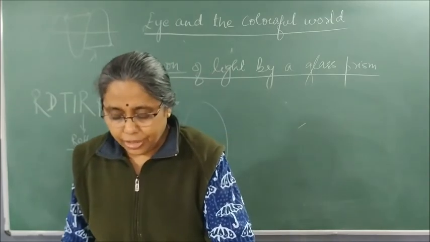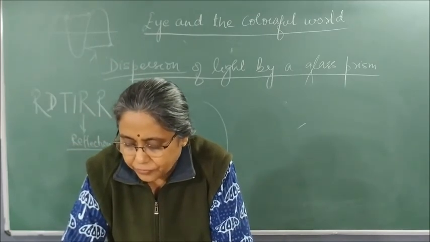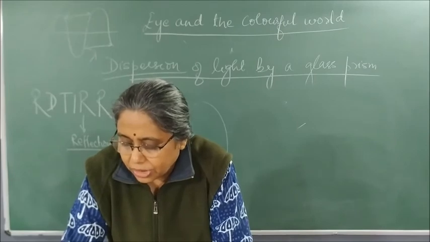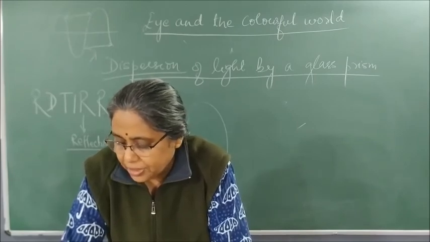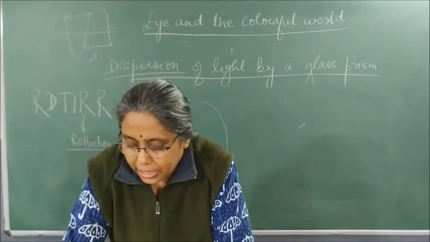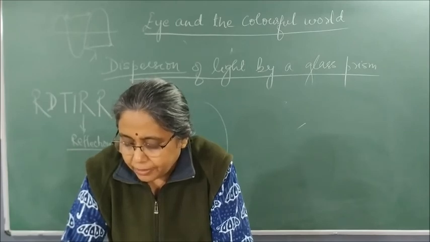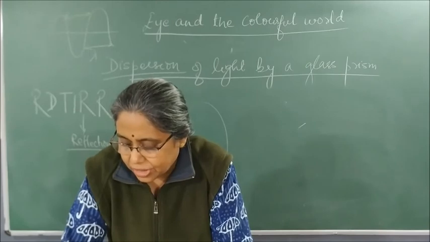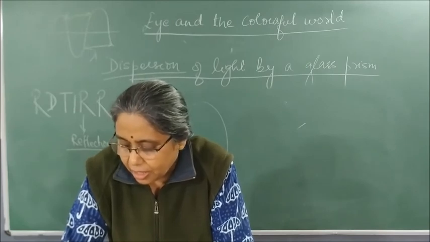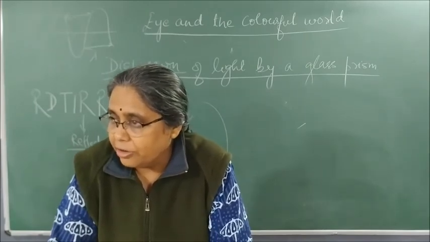So let us read through it. A rainbow is a natural spectrum appearing in the sky after a rain shower. It is caused by dispersion of sunlight by tiny water droplets present in the atmosphere. A rainbow is always formed in the direction opposite to that of the sun. The water droplets act like glass prisms. They refract and disperse the incident sunlight, reflect it internally, and finally refract it again when it comes out of the raindrop.